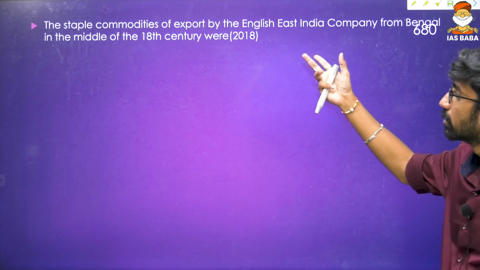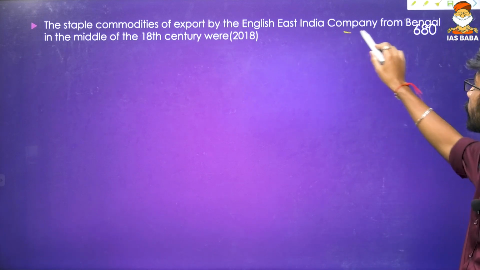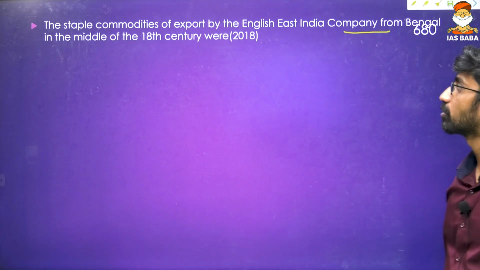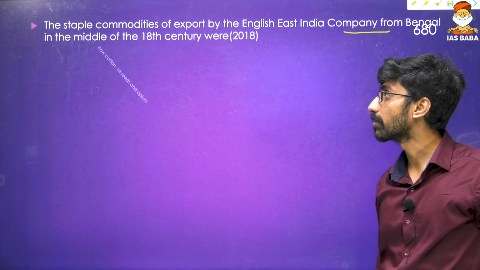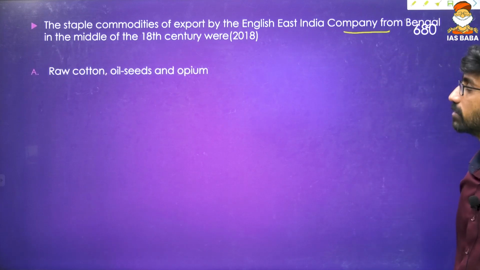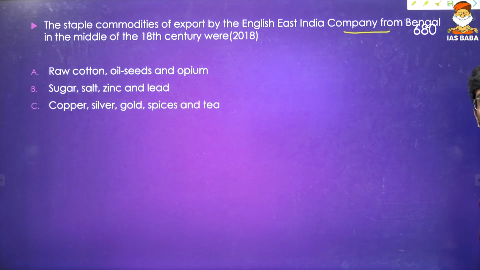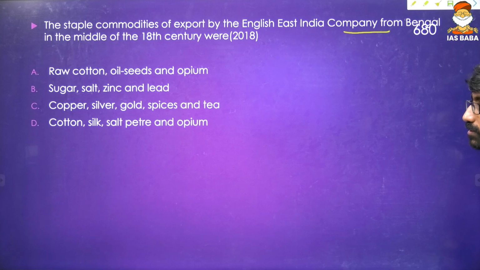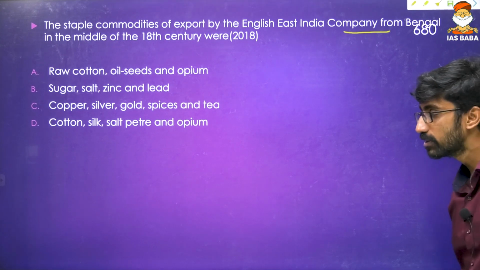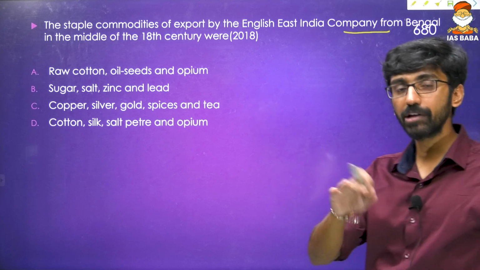Again, one more. The staple commodities of export by the English East India Company from Bengal in the middle of the 18th century were, 2018. Okay. Raw cotton, oil seeds and opium, sugar, salt, zinc and lead, copper, silver, gold, spices and tea, cotton, silk, saltpeter and opium. So this knowledge actually comes from the knowledge of medieval history.